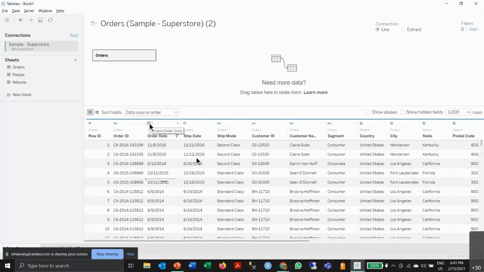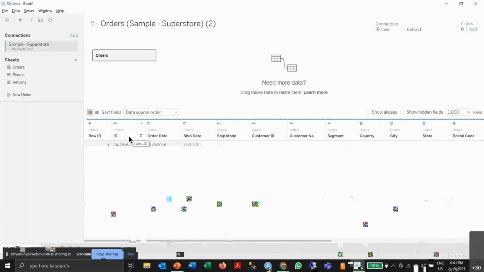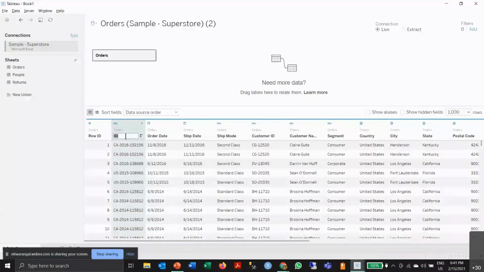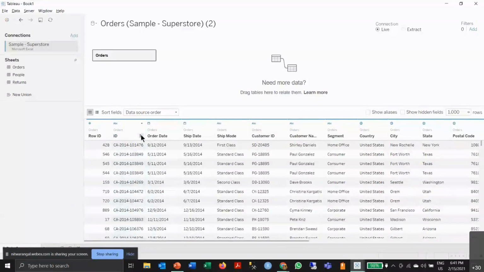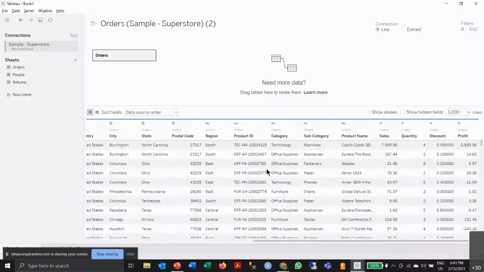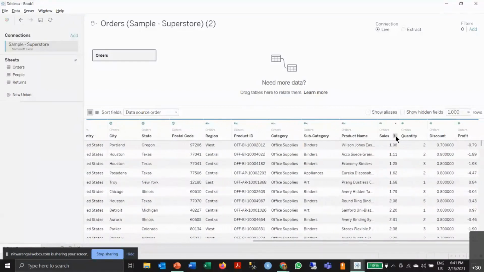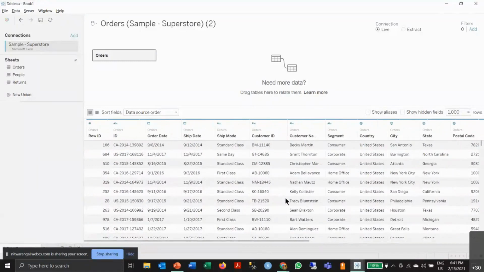Here you can do simple manipulation, like if you want to change this field order ID to just ID, you can just change it. Let's say I do not want to do that. Whatever you want to enter, you can enter. You can sort accordingly. Let's say I want to sort by sales, and have a preview of what your data looks like.